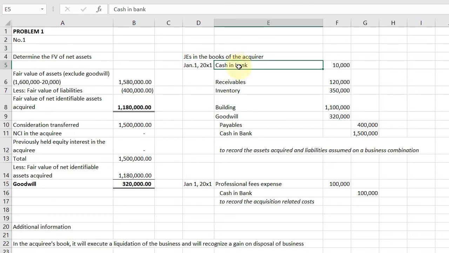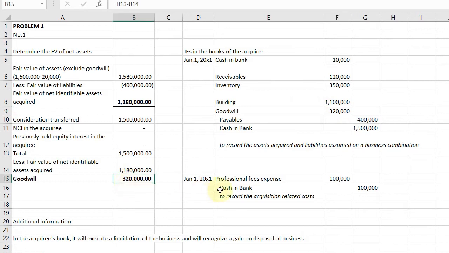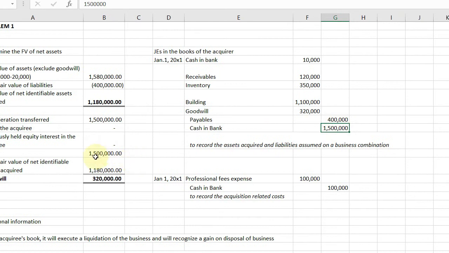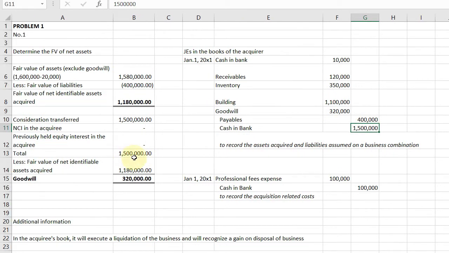Cash in bank, hindi lang cash. Receivables, inventory, building, and goodwill. So, yung goodwill, na-compute mo na 320. Okay, so ipasok mo na siya. So, kasama sa purchase mo is the goodwill, and then credit payables, and then cash in bank. Sa cash in bank, pinasok mo na yung ibinayad mong 1.5 million to acquire all of this.